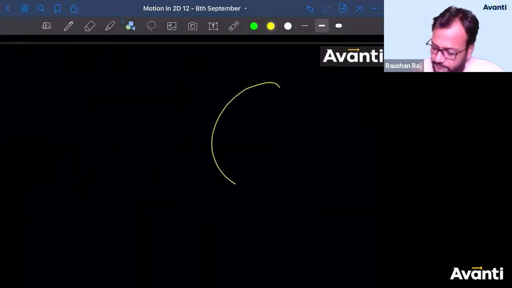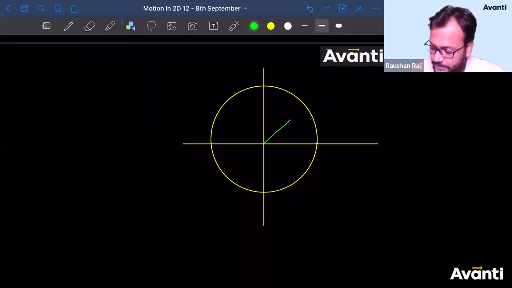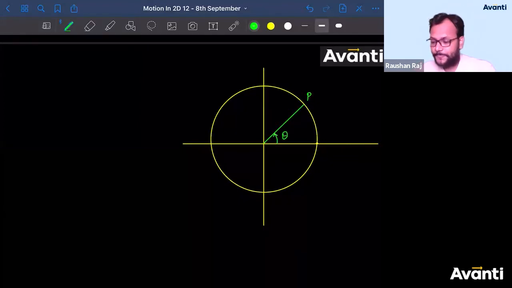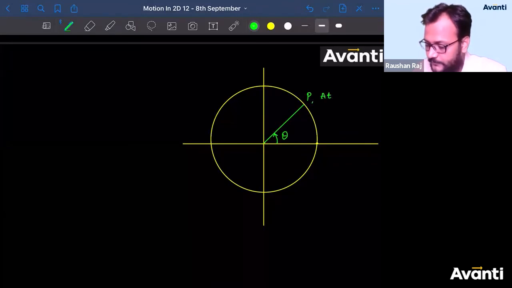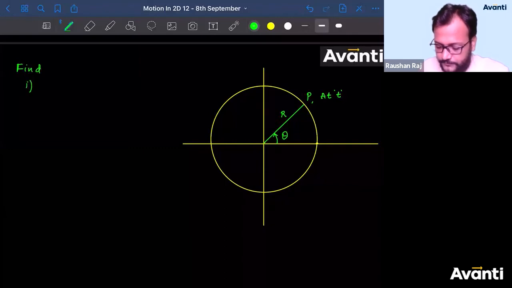Now let me ask you a very simple but general question. If this is, kuch bhi rakho, 0 rakho, theek hai? This is a reference line. The particle is present at this point P here. This is theta. All right. At time T, radius is R. Question is, find first the position vector.